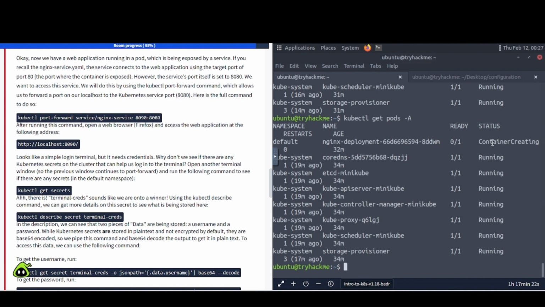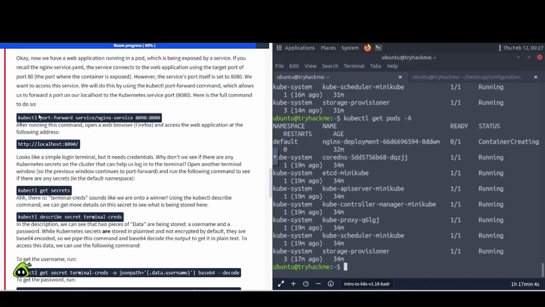As you can see, it still says container creating, and I've waited at least 30 minutes, and I am not about to wait any longer. So we're just going to read through this, and I went ahead and looked at a write-up to get the answers. Okay, so anyway, let's just follow along here.